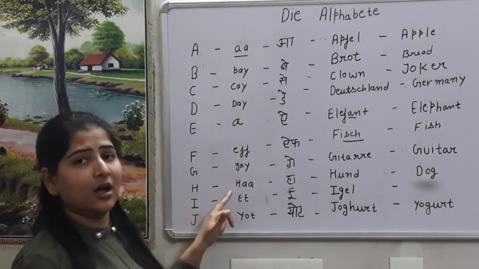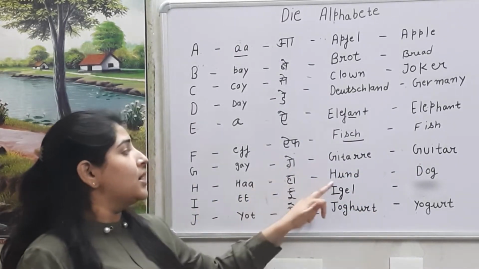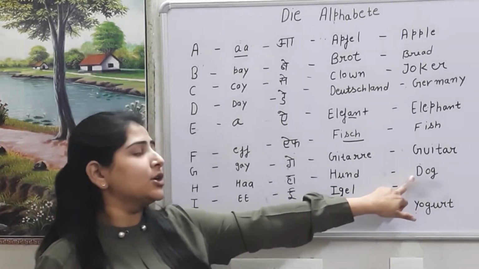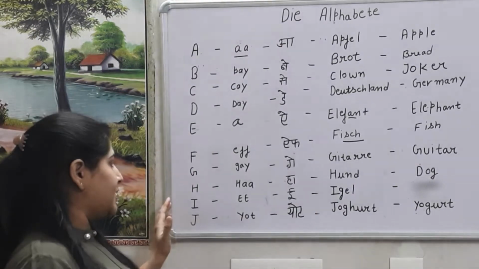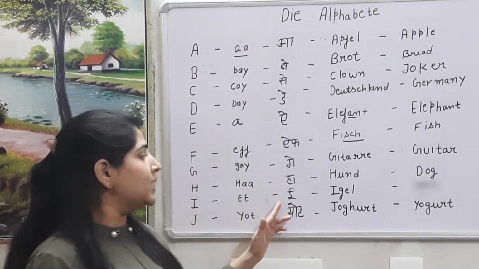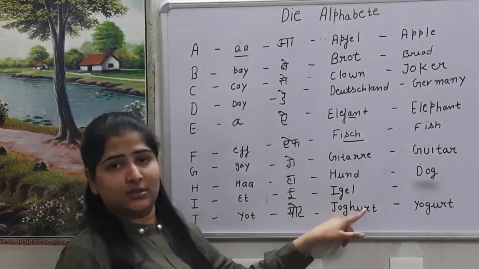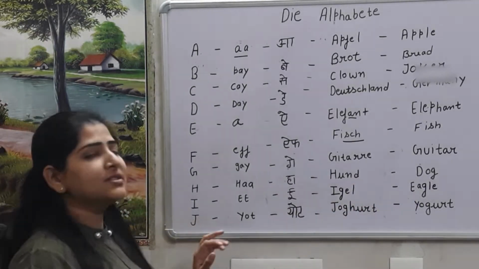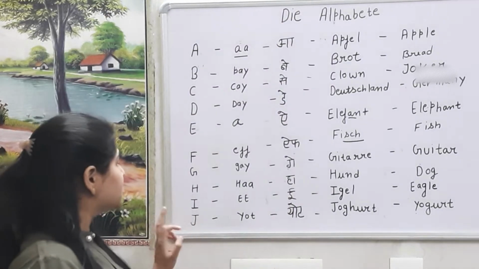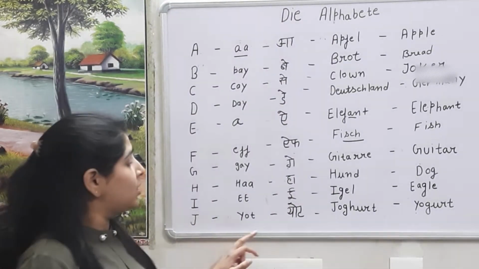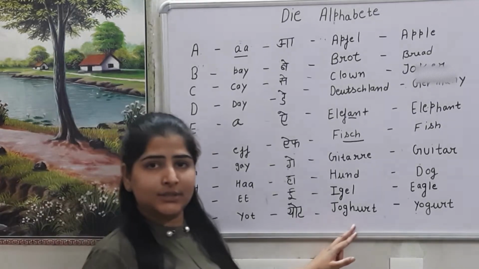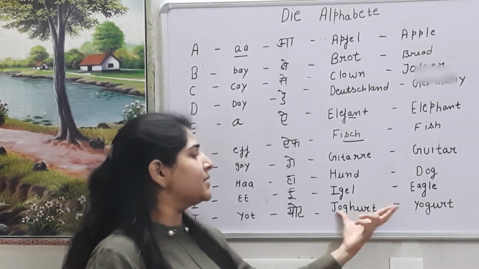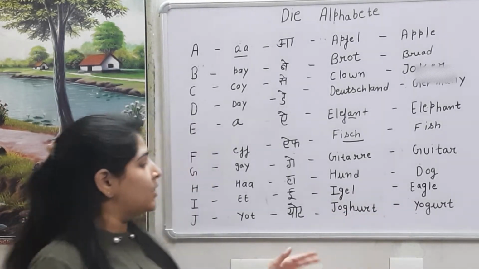H is ha. Ha. H for hund. Hund is dog. Then it's I. I sound it's E. Here it's eagle. In English also eagle. Then is J. Sound is very different. We have to concentrate. So J sound is yacht. Yogurt. In English also yogurt. Only the alphabet is changed. Sound is same.